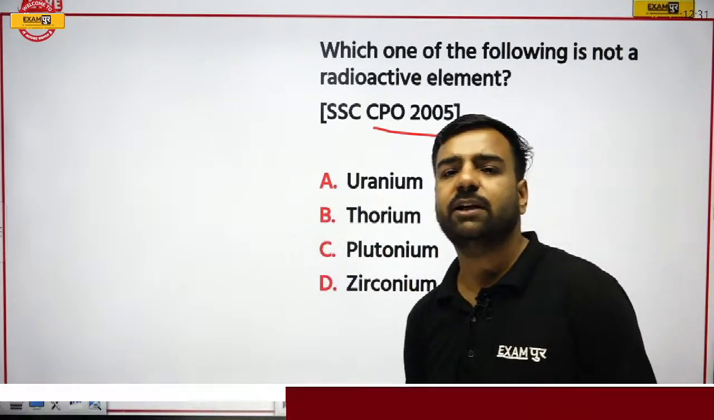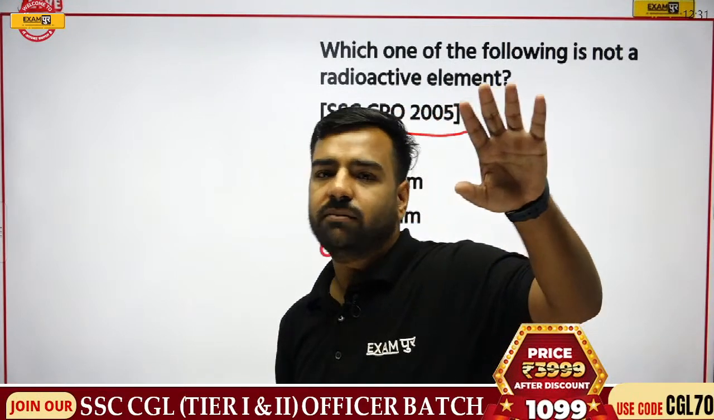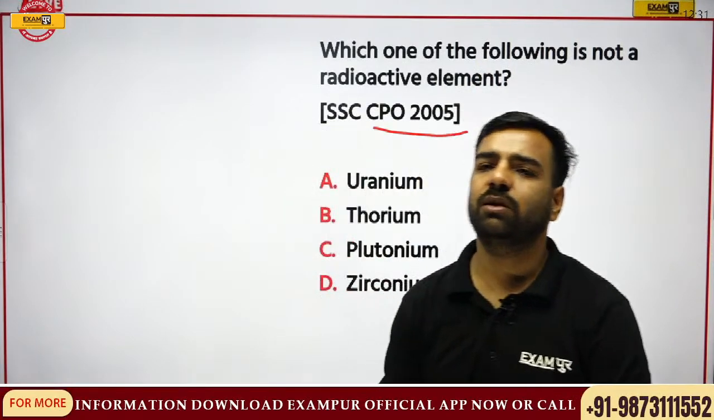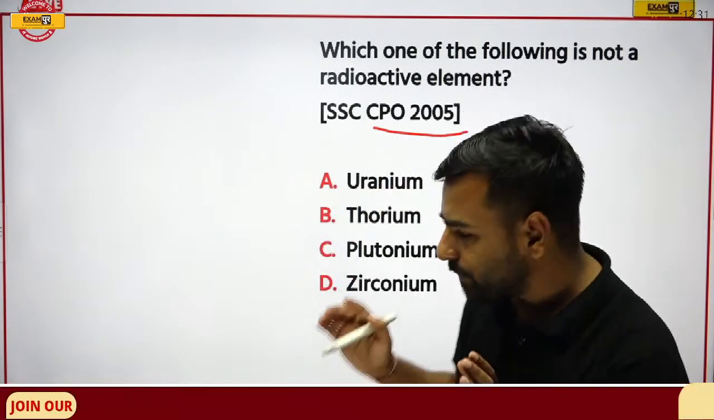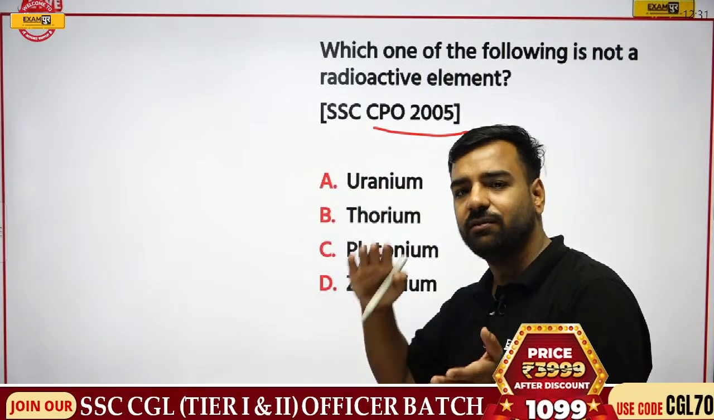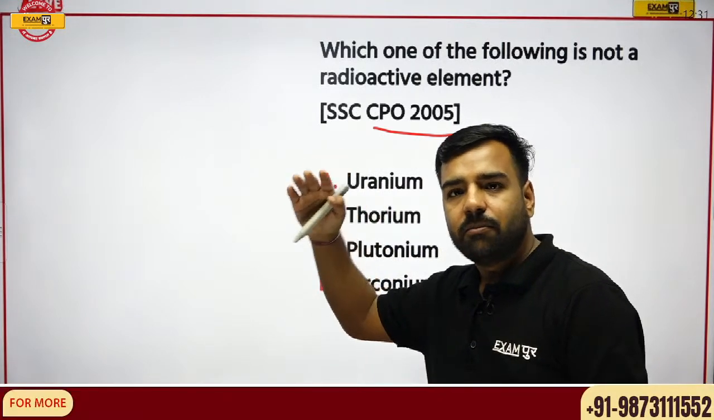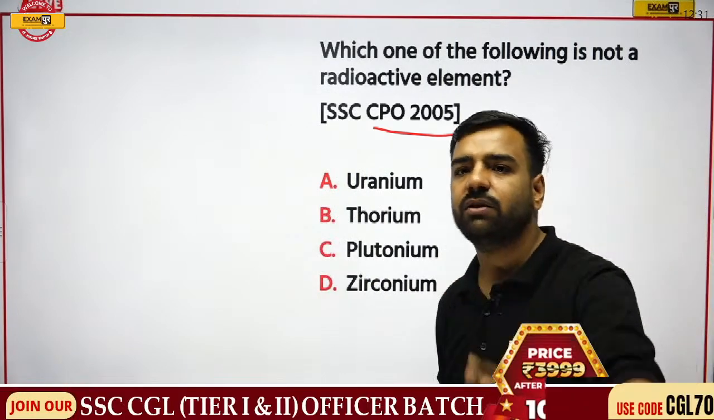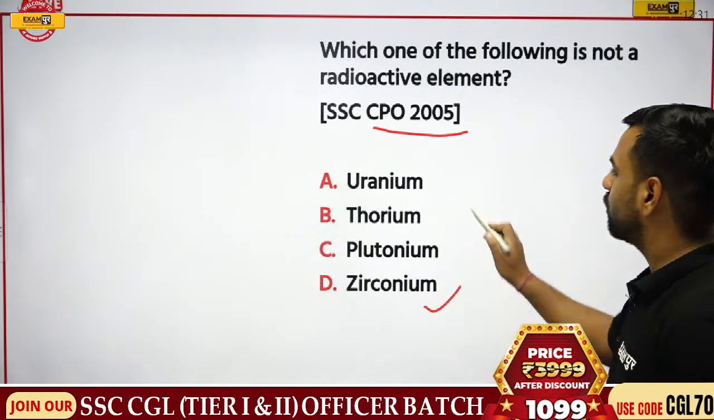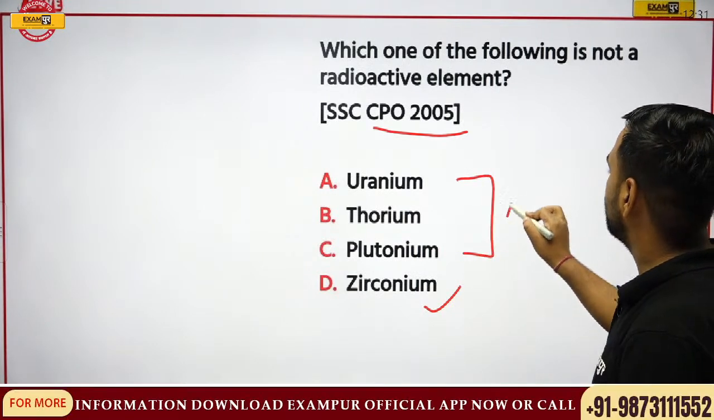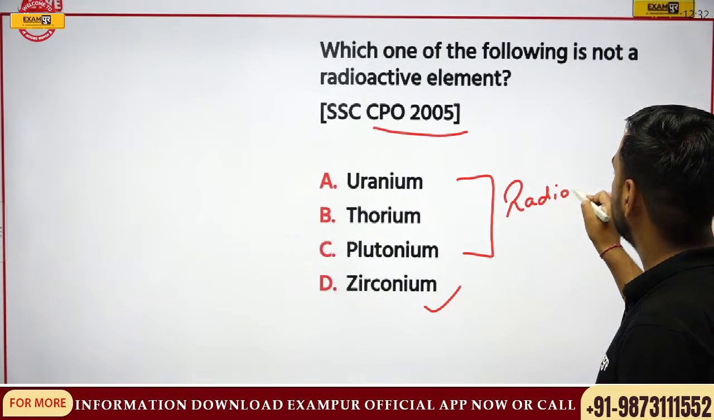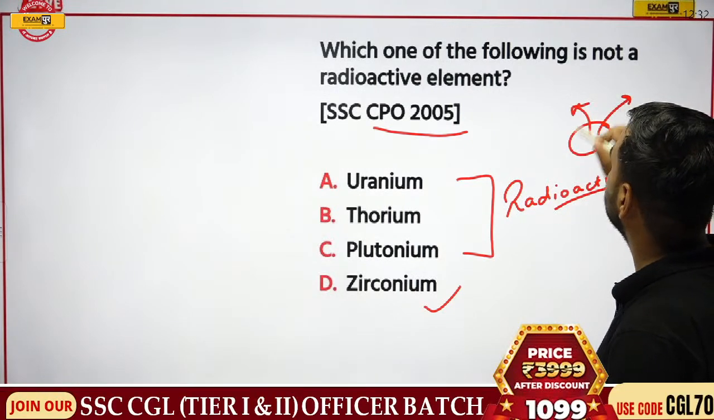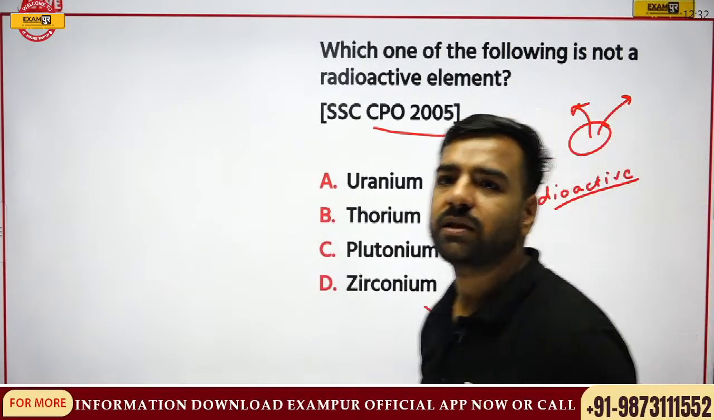If I talk about radioactive elements, we know that uranium is used in nuclear reactors, right? In a similar manner, thorium and plutonium are radioactive elements, and we can detect this from their atomic numbers as well. But zirconium is not a radioactive element, and Madhana, you are absolutely correct. Option D is the correct answer. Uranium, thorium, and plutonium are all radioactive elements. And what are radioactive elements? We have understood. These are the elements from which, because of their instability, alpha, beta, and gamma radiations are always emitted.